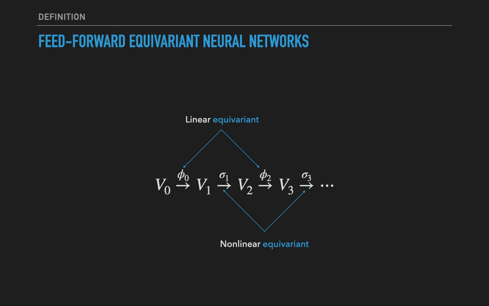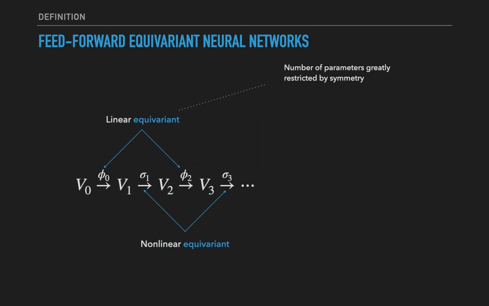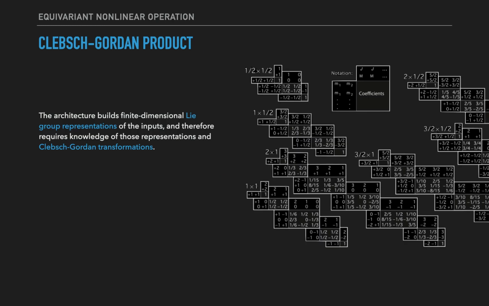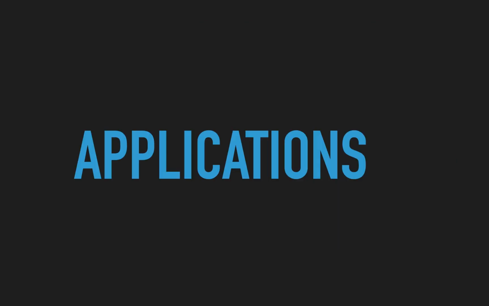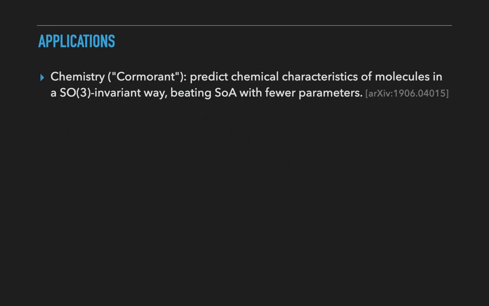For the linear map, this requirement greatly restricts it in terms of the number of free parameters in it, and for the nonlinear map acting on the vector inputs, we find that the symmetry requirement essentially restricts such maps to be just tensor products of vectors, and that's an incredibly powerful constraint. Implementing these maps requires knowledge of the representation theory of the relevant symmetry group, and in particular its Clebsch-Gordan decompositions, which are painfully familiar to every physicist. And we've done exactly that for two applications.